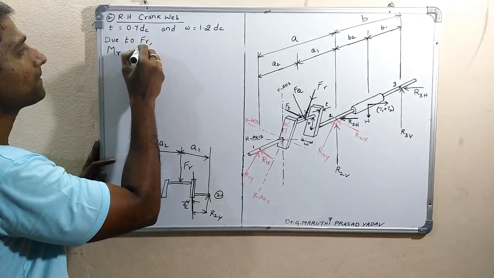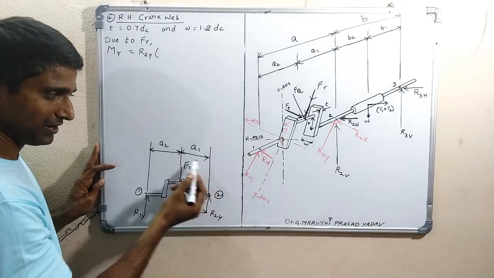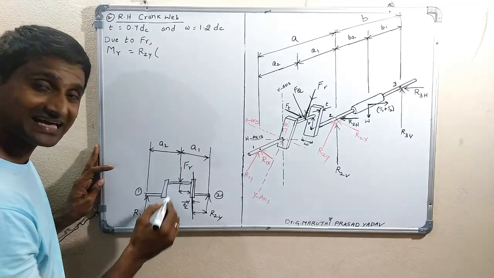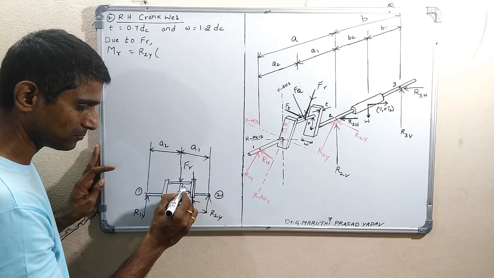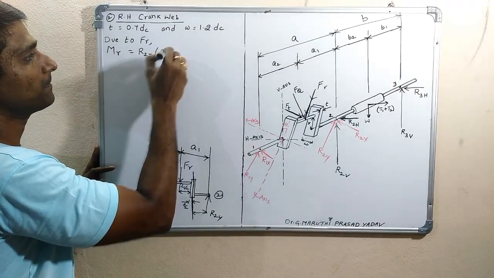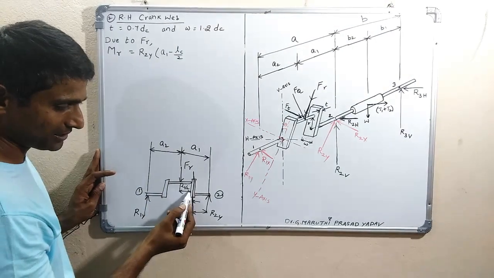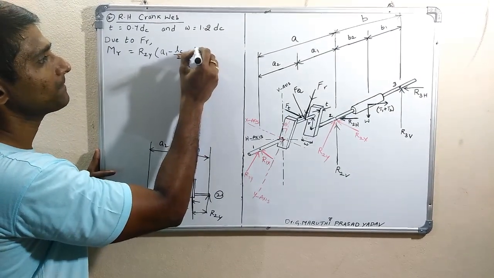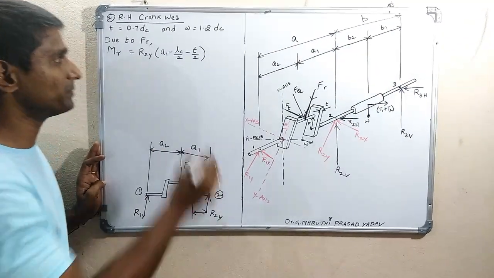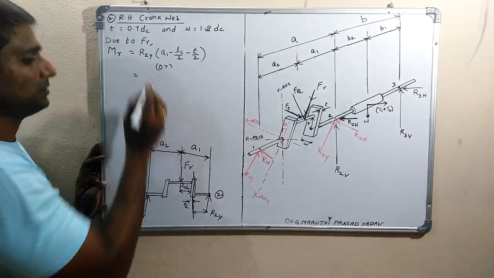From here to here is A1, and from here to here is Lc by 2, so A1 minus Lc by 2, and from here to here again half of the thickness, minus T by 2. So this is how we can find the bending moment, or otherwise you can take the left side.